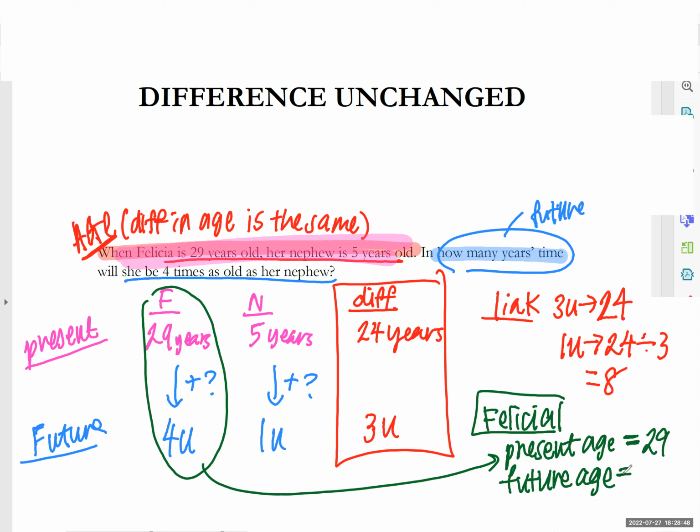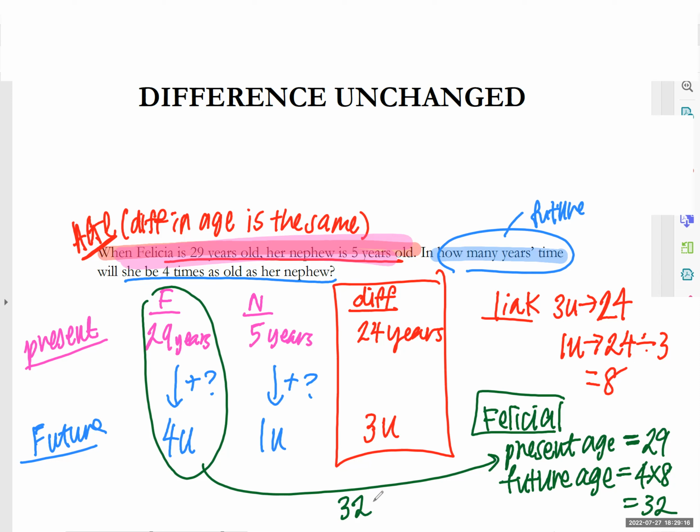And we know that the future age is 4 units. So it's 4 times 8, right? And how much is her future age? 32. So do we know how many years' time that would be? How to find how many years' time? We take the future age, which is how much? 32, yeah.